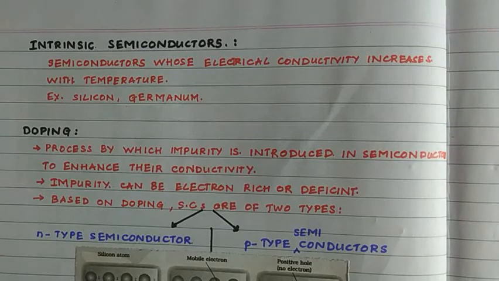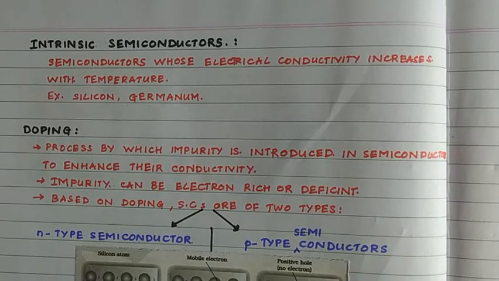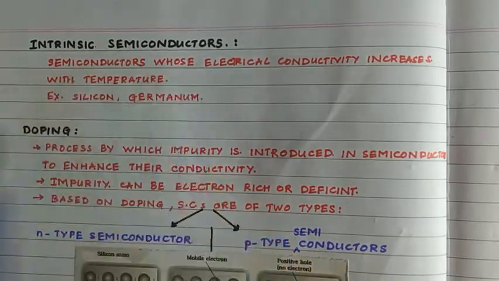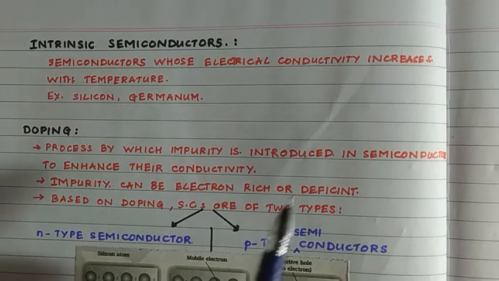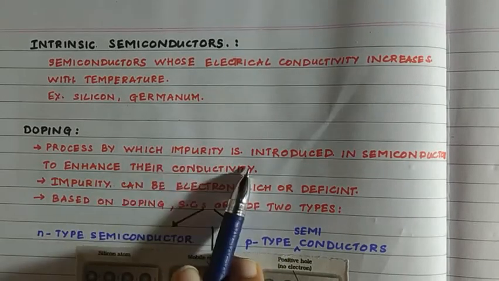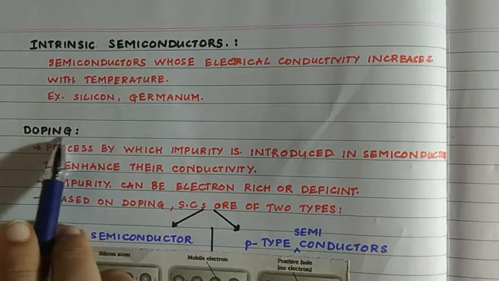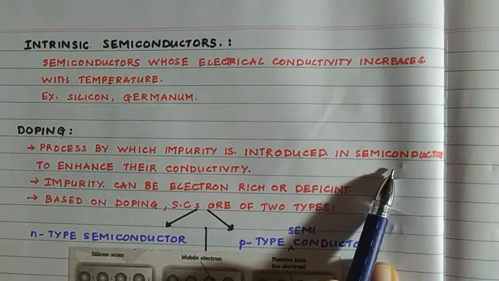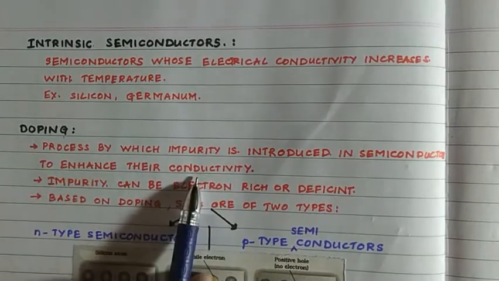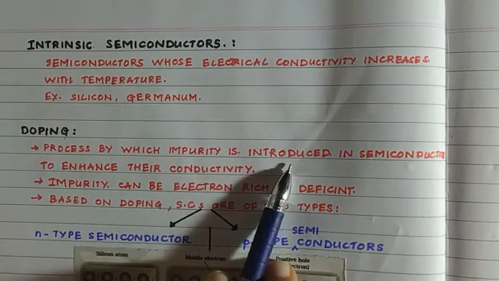What is doping? The conductivity of these intrinsic semiconductors is sometimes very low at room temperature. They do not conduct electricity. So when their conductivity is increased by adding an appropriate amount of suitable impurity, that process is called doping. Here we are talking of semiconductors only, not insulators. To enhance the conductivity of semiconductors, an impurity is introduced.